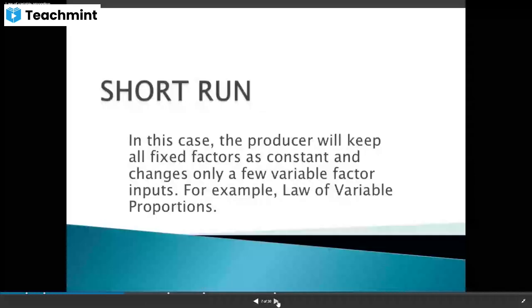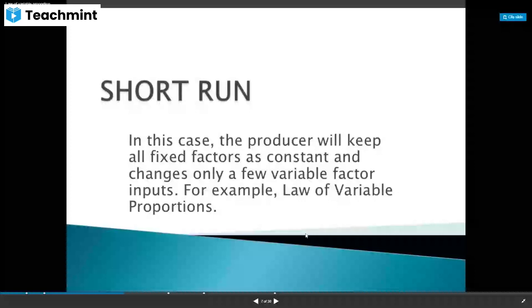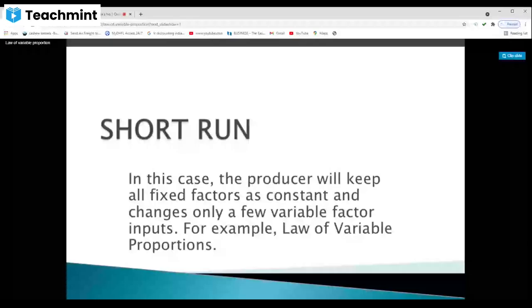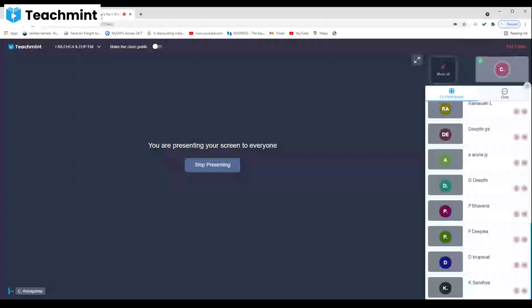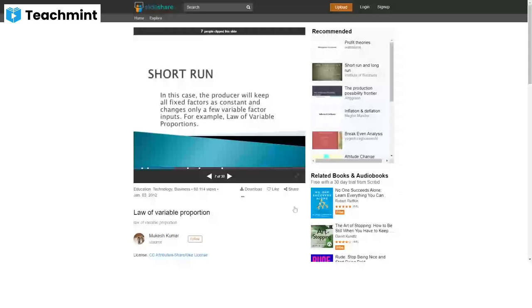In the short run, the producer will keep all fixed factors constant and change only a few variable factor inputs. That is why we call it the law of variable proportions. So whenever we think of the short run, it changes only a few variable factor inputs.